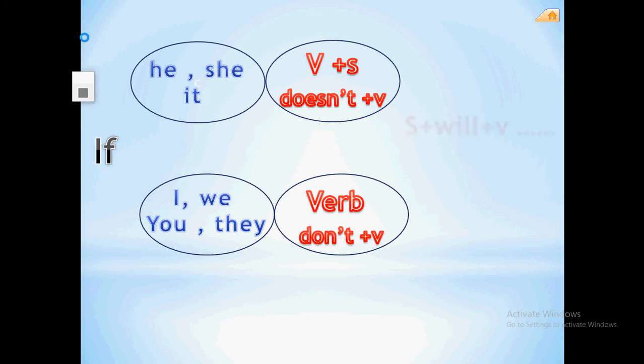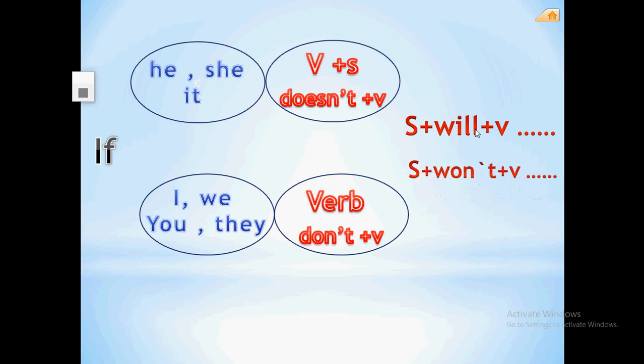The second part should be S, an abbreviation for subject, such as he, she, it, I, we, you, they, or singular pronoun or a plural one. Subject plus will plus the verb, and then you can continue or complete your sentence. If you want to make an affirmative one.